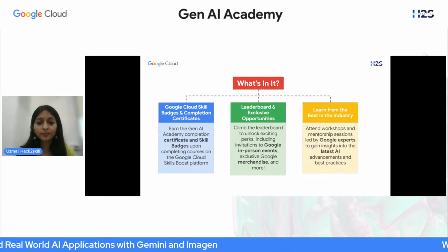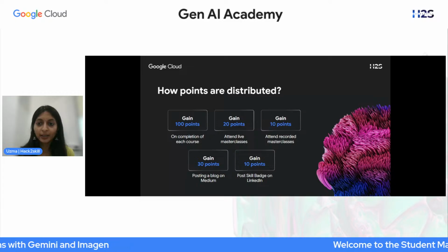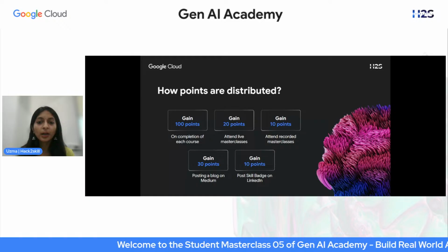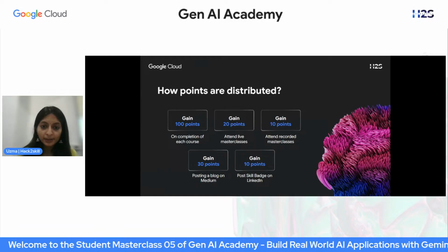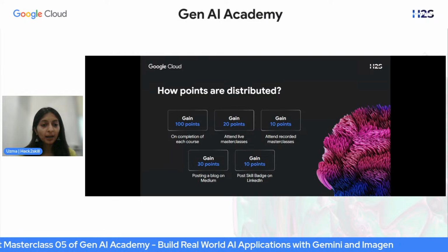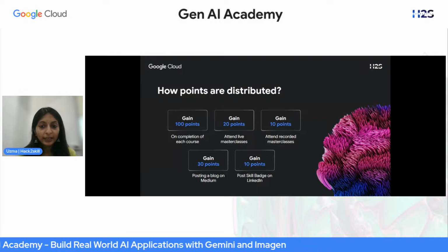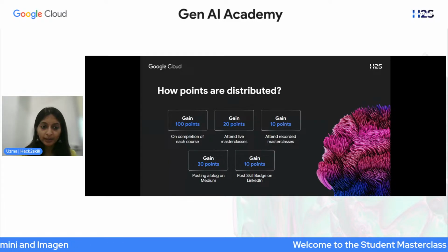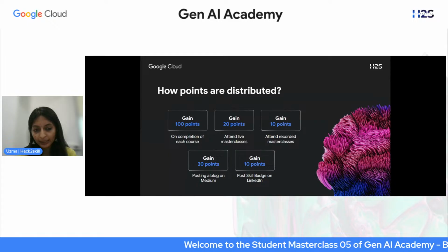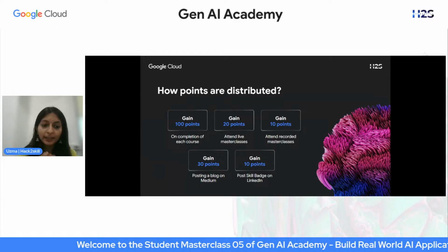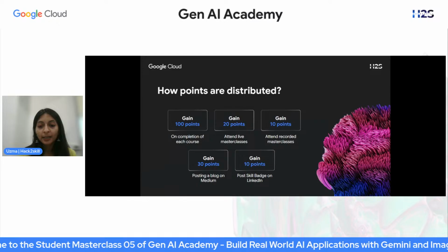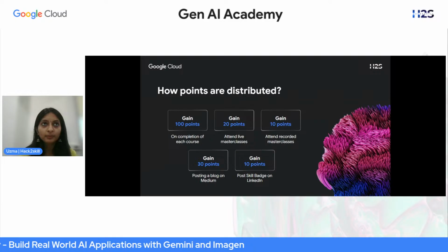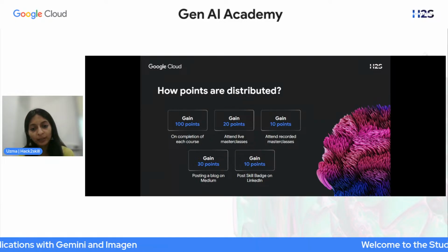Since there's a lot of learning around it, we have gamified the entire process. These are the point systems that we have. Every time you complete a course, you get 100 points. Every time that you attend a masterclass live, you will get 20 points. In case you're not able to attend a live masterclass, but you watch a recording instead, even then you can get 10 points. After that, if you complete a course and you post about it on LinkedIn or on Medium, then you get points: 30 points for a Medium article and 10 points for a LinkedIn post. That is how the points are distributed.